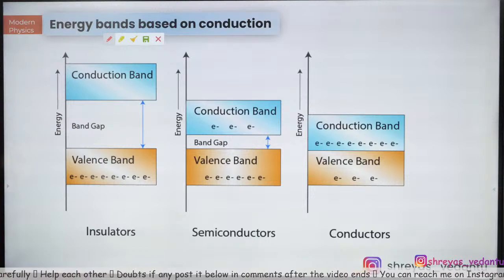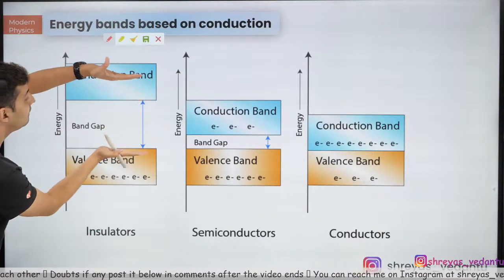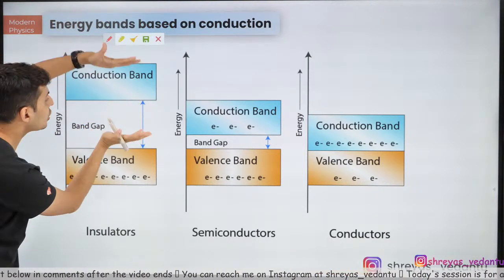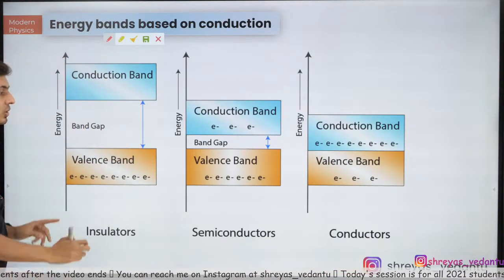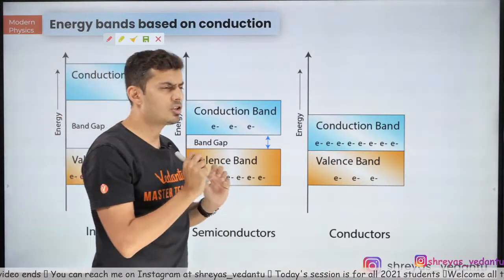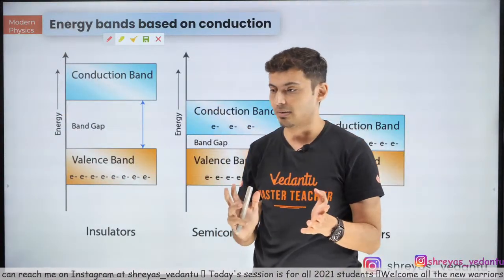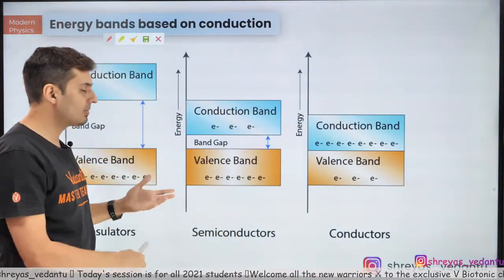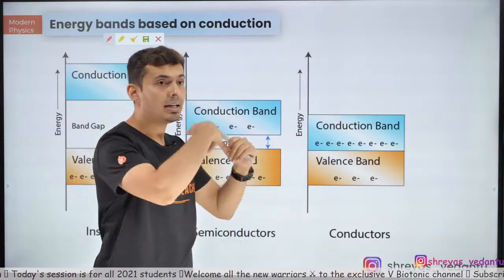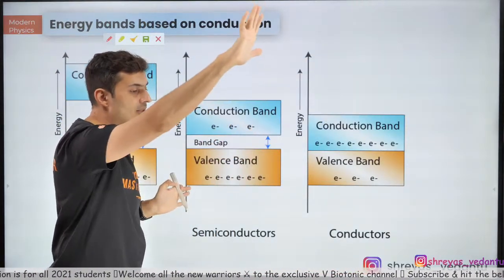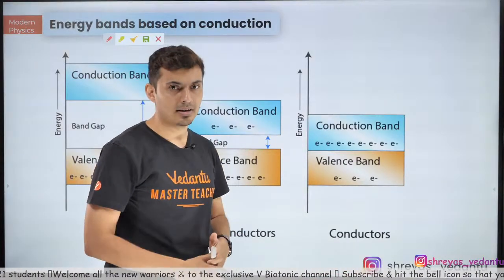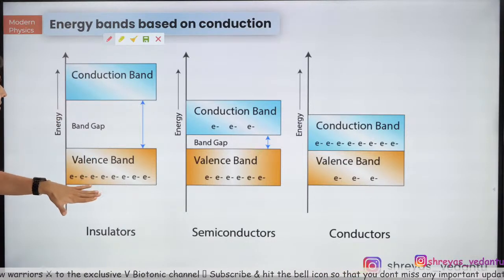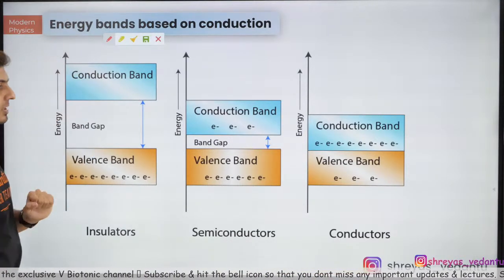But in case of insulators, the difference between the energies of the valence band and the conduction band is too much. It's a lot. So the electrons cannot jump unless you apply a tremendous amount of electric field. If it jumps into the conduction band for small electric fields or normal voltages and you see the electrons moving, then you consider it to be a conductor. An insulator will not conduct because the band gap is too large. These electrons need a tremendous amount of energy to go into the conduction band.